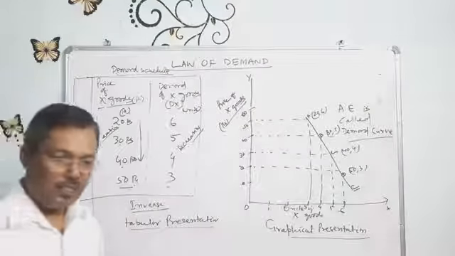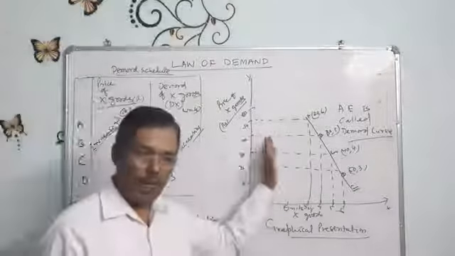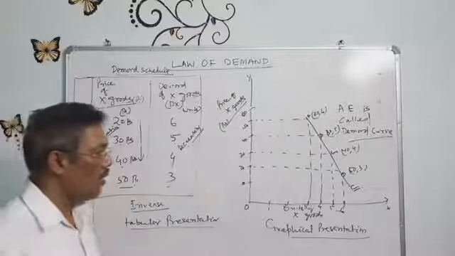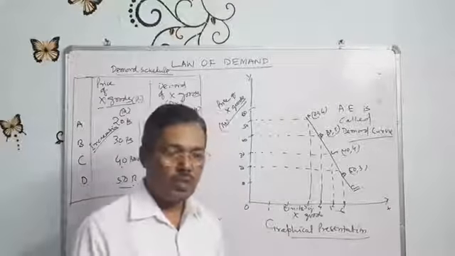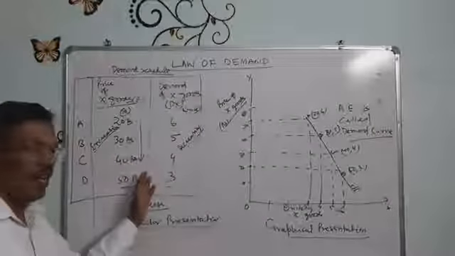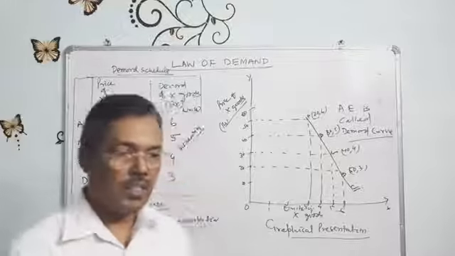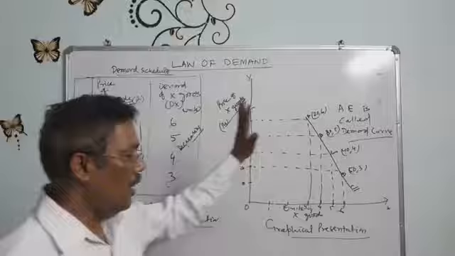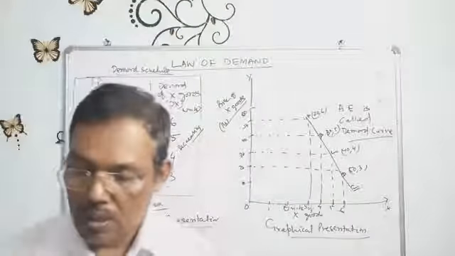Both show the different quantities demanded of a good at different prices of that same good at a given time.